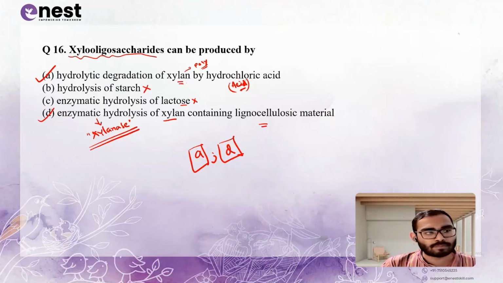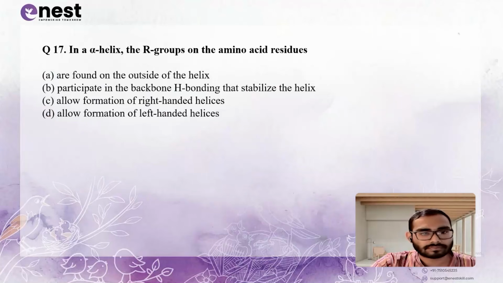One common example is pectin breakdown, which is possible using pectin methylesterase or polygalacturonase. And what is the target enzyme for pectin? You all know, it is pectinase. So for question 16, the correct options are option A and option D. Now, moving forward to the next question.